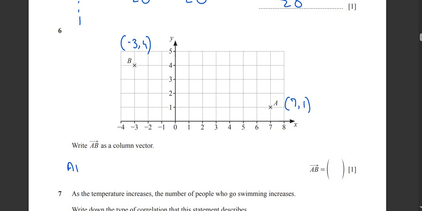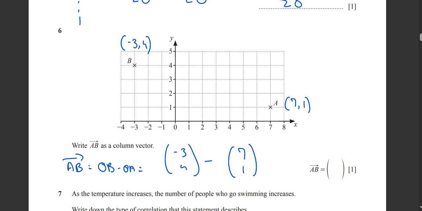AB actually means OB minus OA. So OB, negative 3, 4, minus OA, 7, 1, turns out to be negative 10 and 3. This is your answer, guys. So negative 10 and 3.